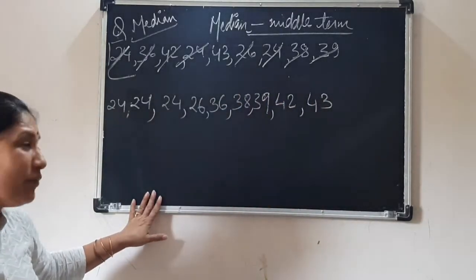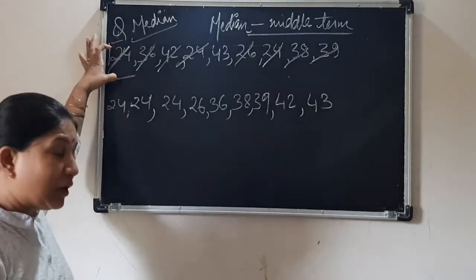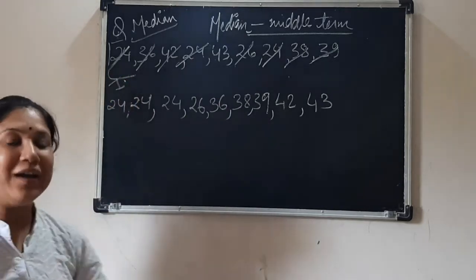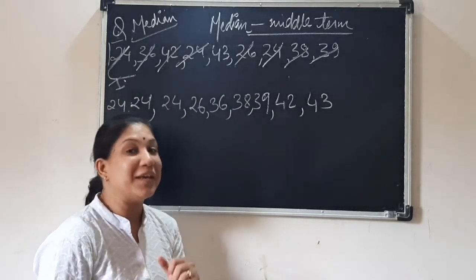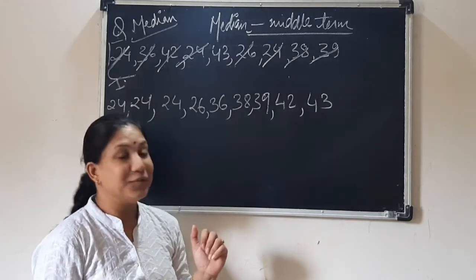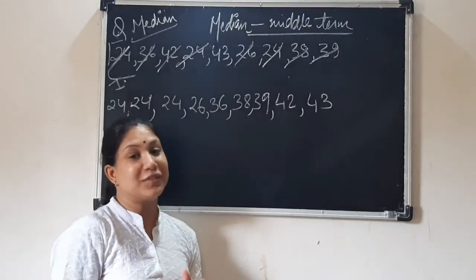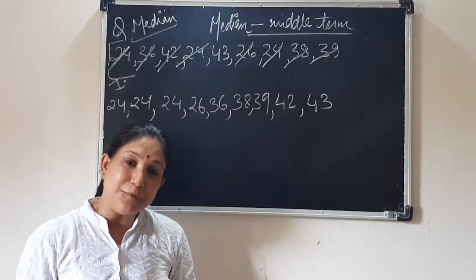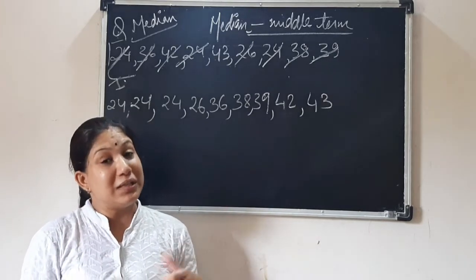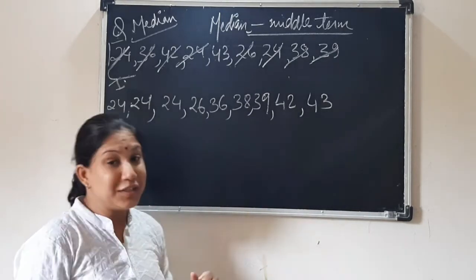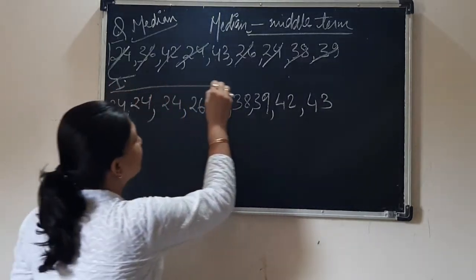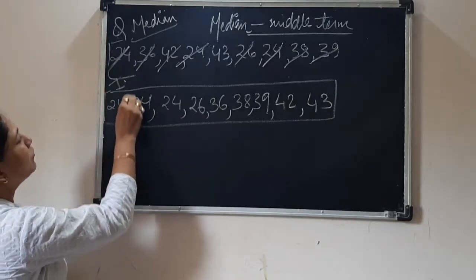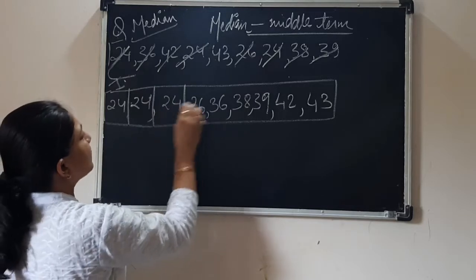This much you have understood, what we have done. The list that was given to us, we have sorted the data. This is our first step. Now I will tell you one baby game to solve the question and get the answer in a fraction of a second. That is your cross-checking method. We have one method that I will also tell you. But how to get the middle term without applying a formula, this we will learn. Now what you do, children, you make a box. Listen to me. You make a box, remove the commas and make it like this.